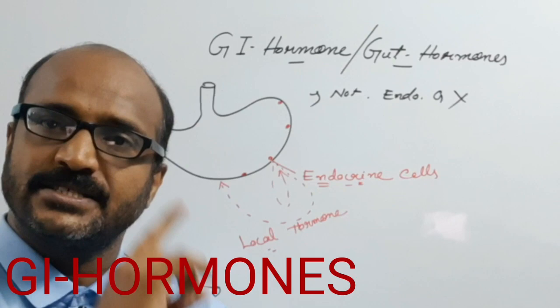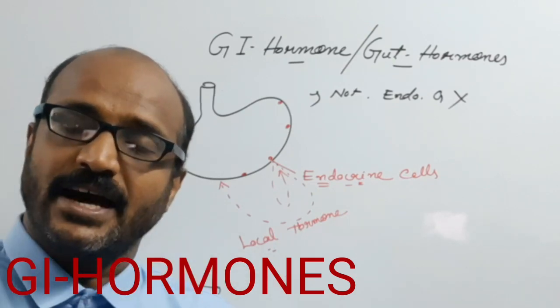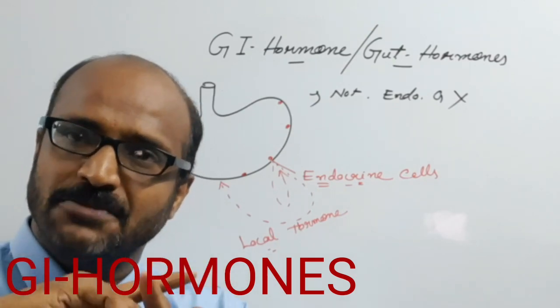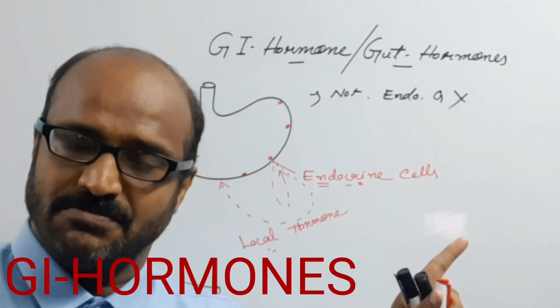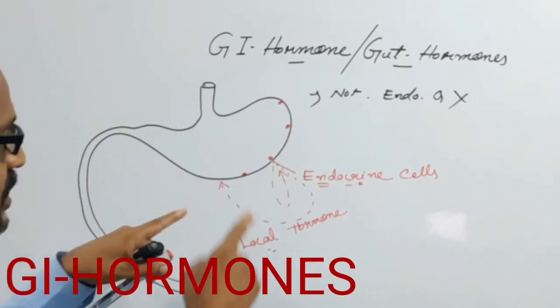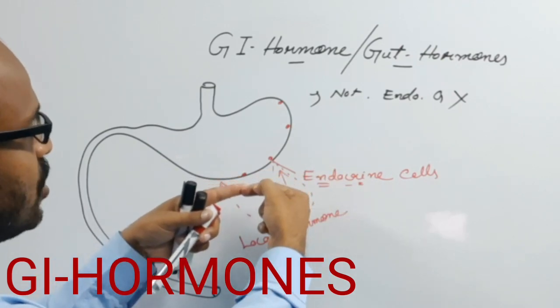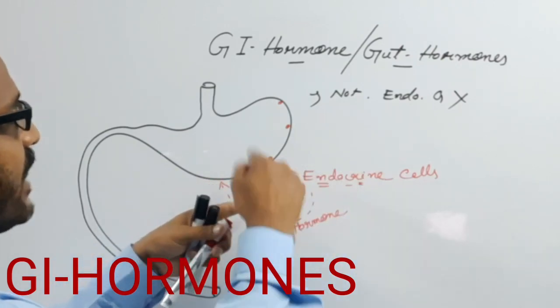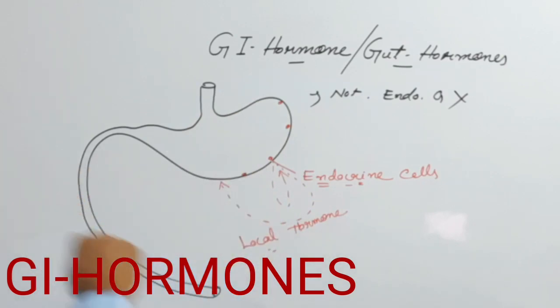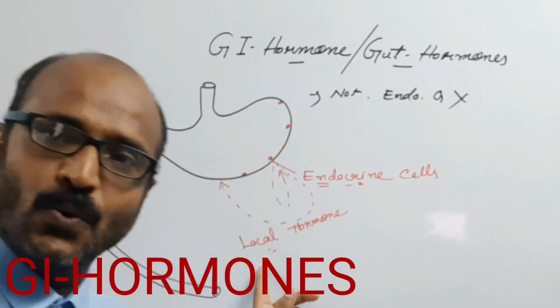Usually the secretion site of a hormone and the target site of the hormone are present at a distance, but here the action site and the target site are present very near to each other, or the secretion site and the action site may be the same. That's why this is known as a local hormone.